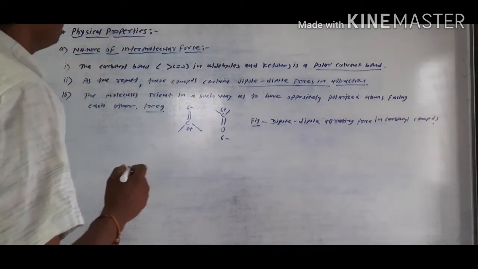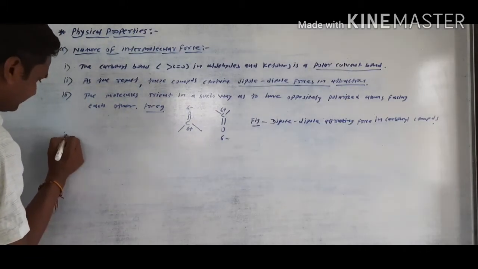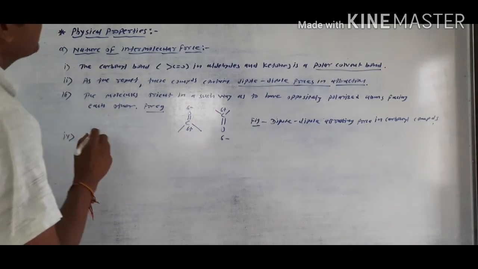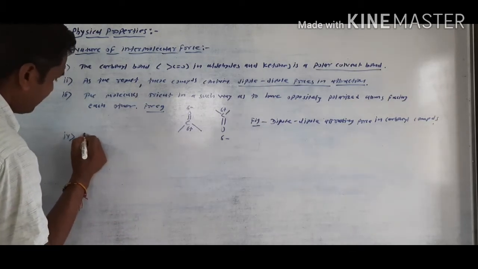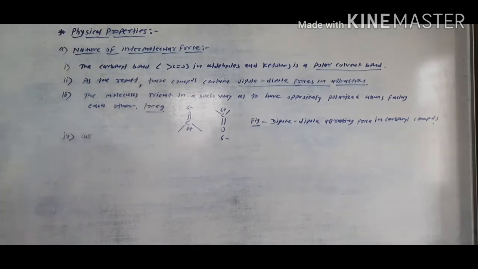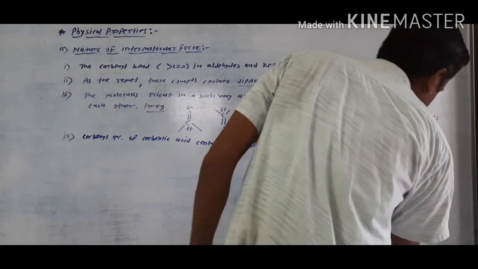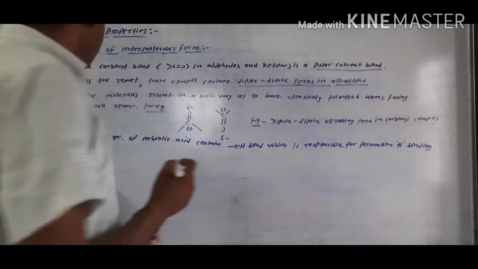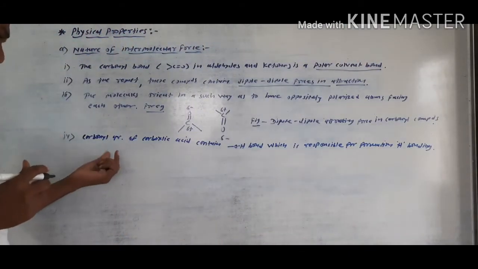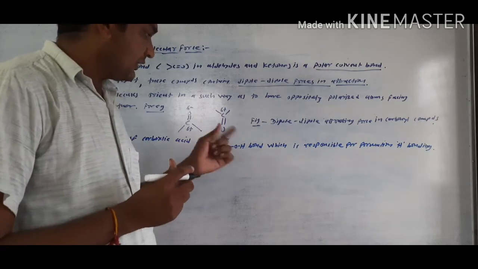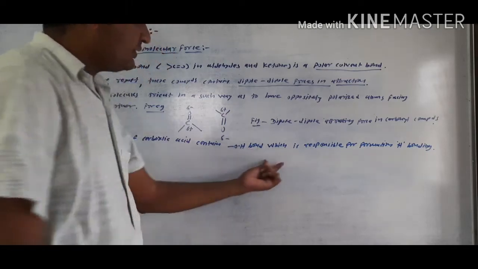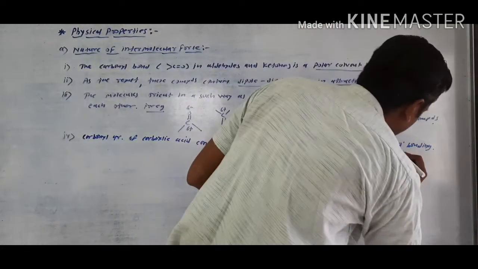Fourth important point is that the carboxylic group of carboxylic acid contains a hydroxyl group. The hydroxyl group contains an OH bond, which is responsible for the formation of hydrogen bonding.